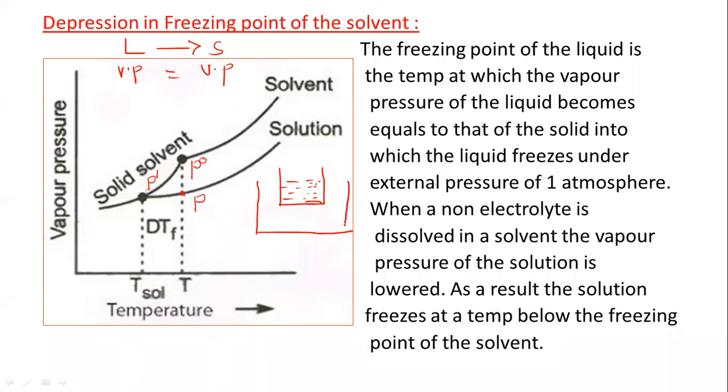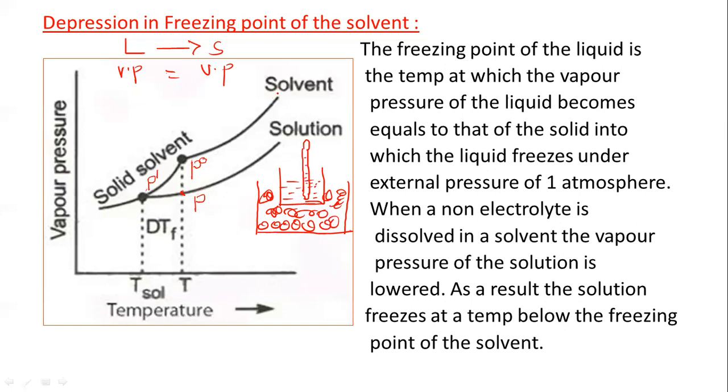So suppose we take the ice bath here, and we put that beaker in the ice bath, and put the thermometer here to see the decrease in the temperature. So we can note the freezing point here. As the temperature goes on decreasing, the vapor pressure also goes on decreasing.